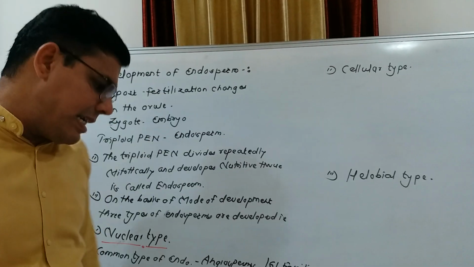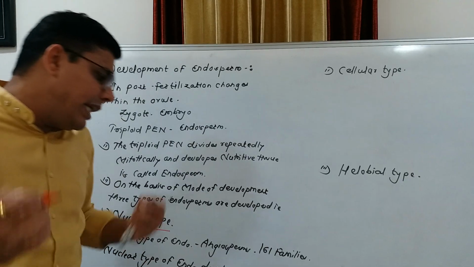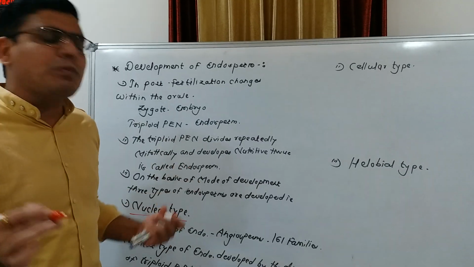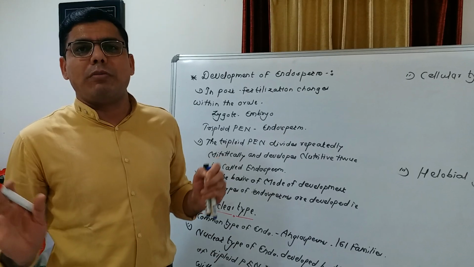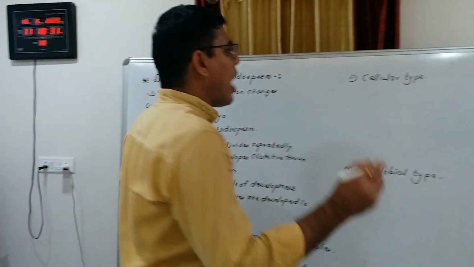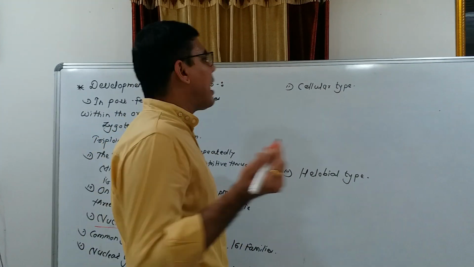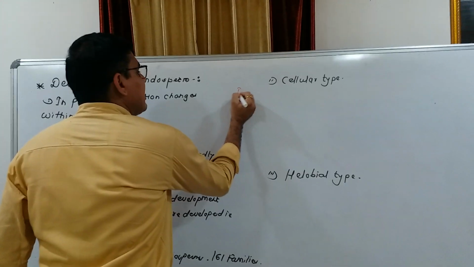So in some plants, the division of triploid primary endospermic nucleus is immediately followed by cell wall formation. Okay, so how is the cellular type of endosperm developed?